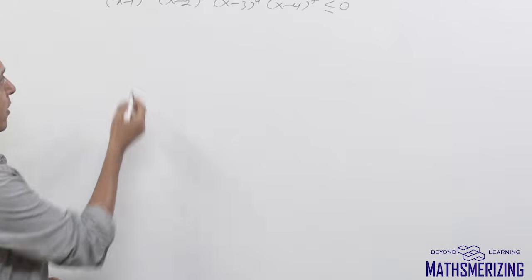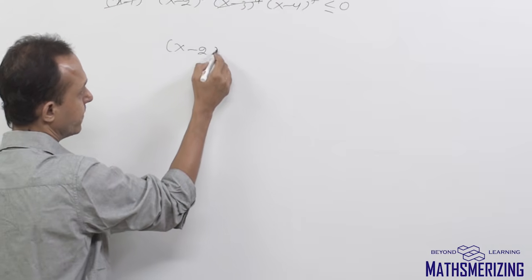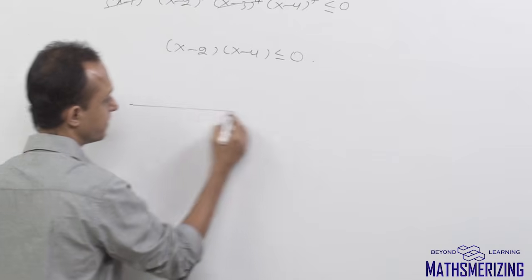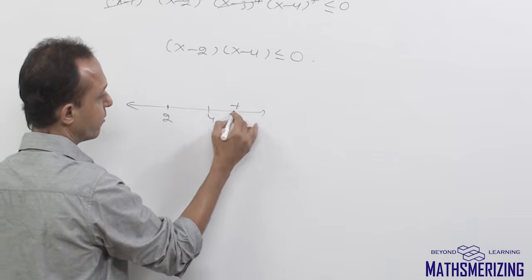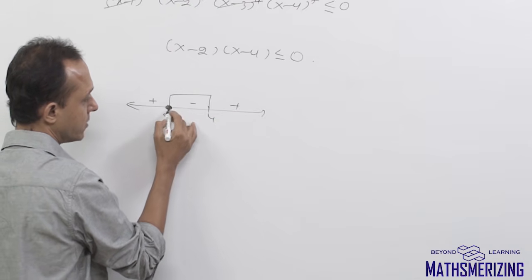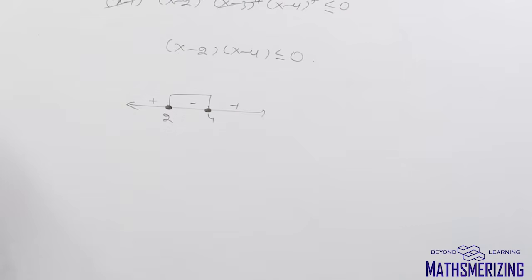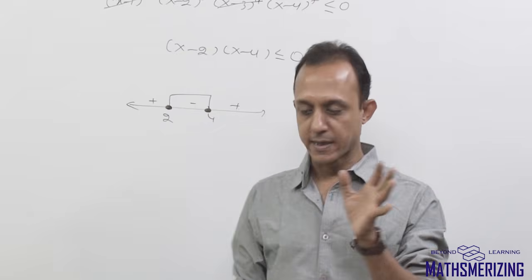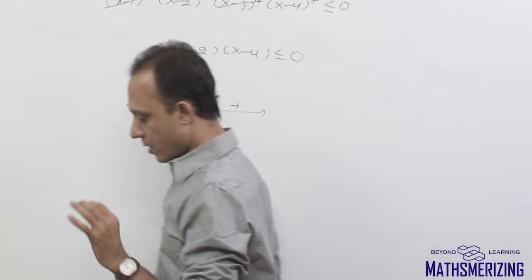Now again rule number 1 says remove the even power expressions. I'll simply write (x minus 2)(x minus 4) is less than or equal to 0. So the roots are 2 and 4. Rightmost plus, minus and plus. I need minus. So x belongs to 2 to 4. So that's your rule number 1. Now rule number 3 is used when it has an equality sign. When it doesn't have an equality sign, we'll use rule number 2. When it does have an equality sign, we'll use rule number 3.